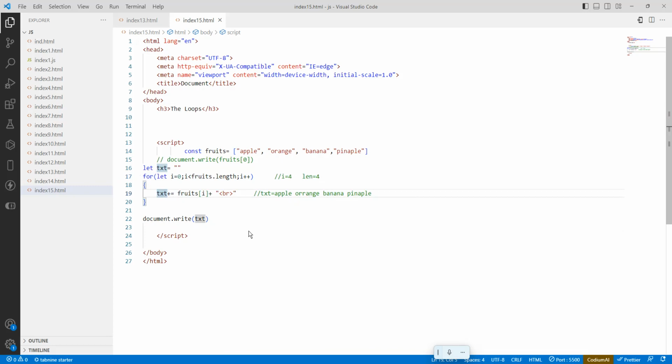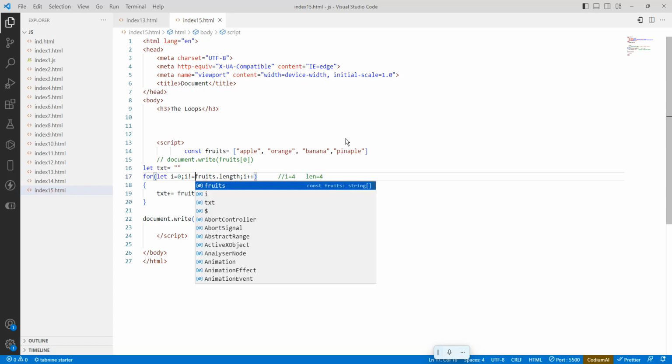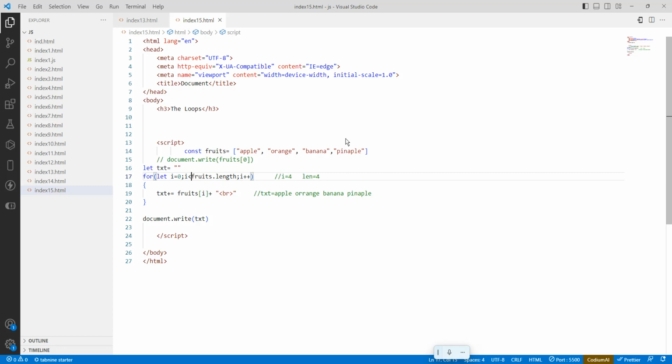Okay, so this is called a for loop. There are different loops: for loop, for in loop, for of loop, while, and do while. Okay, so this is the for loop. A for loop has three things: initialization, comparison, and increment. The expression might be greater than, or some condition less than, or not equals to. It depends on the scenario which condition they are using.